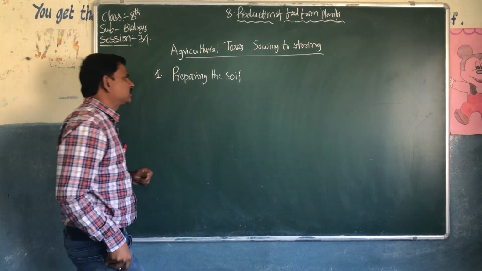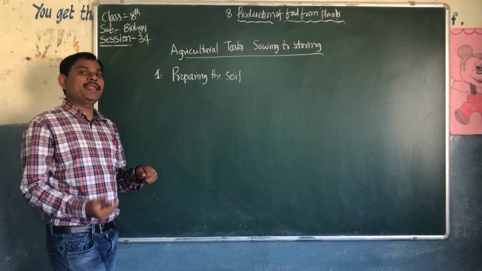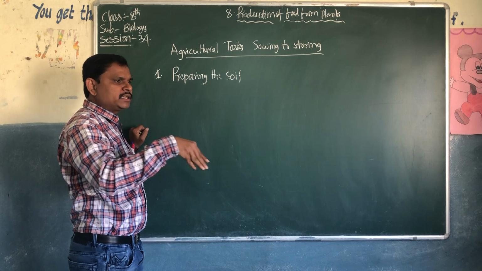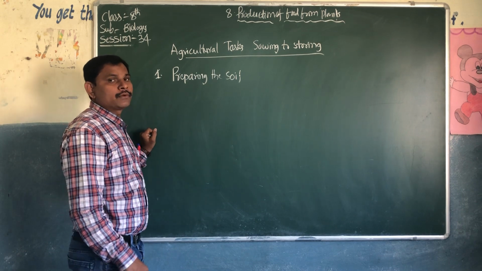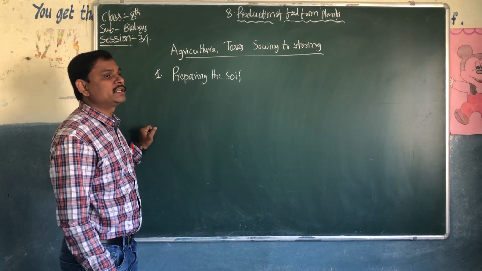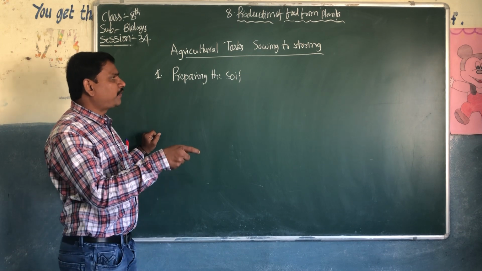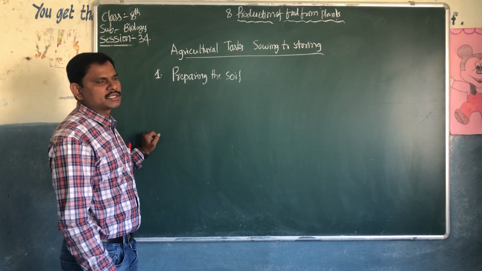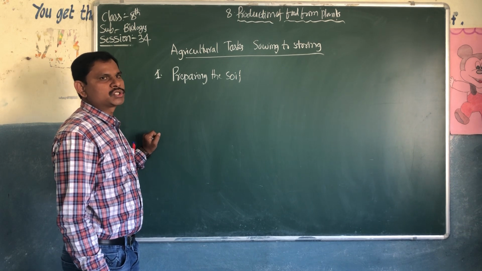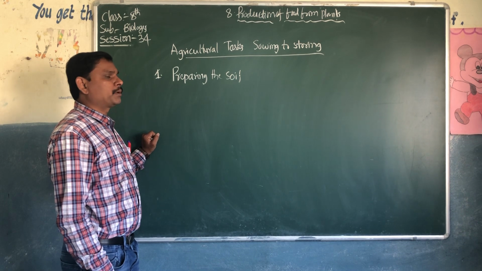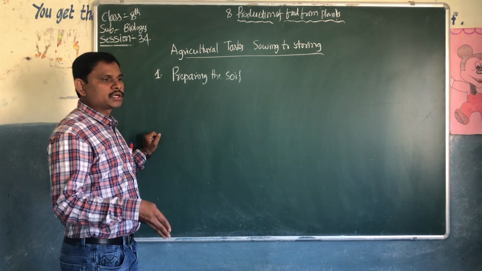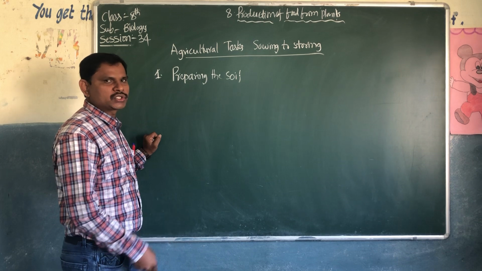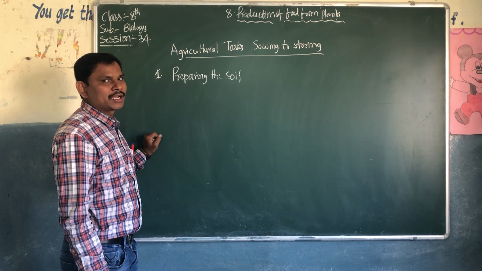The first one starts from preparing the soil. Before sowing the seed in the soil, we have to prepare the soil. That's very, very important. It is the first step and the first task in agriculture. Until we prepare the soil, we cannot sow the seed into the soil. If we sow the seed without preparing it, we cannot get crops.